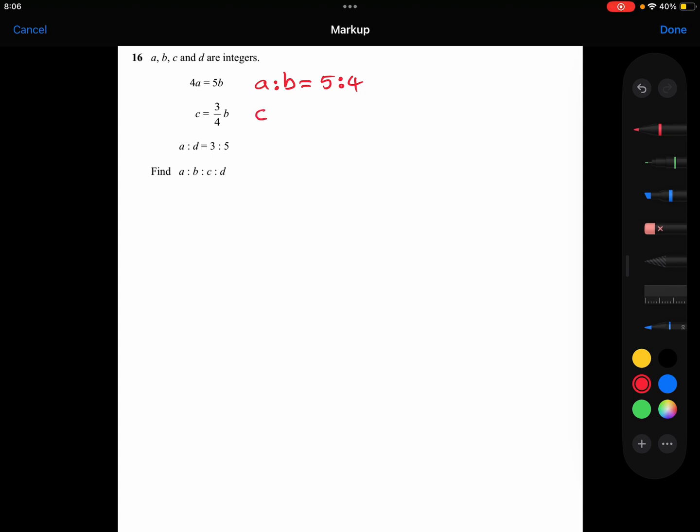And let's use that same trick for the ratio of C to B. So first thing I'm going to do, I'm going to take that equation, C equals 3/4 of B, and I'm going to times both sides by 4 just to get rid of that awkward fraction. And let's pick a value of C. So if C is, let's say C can be 3, then the 4C would be 12.